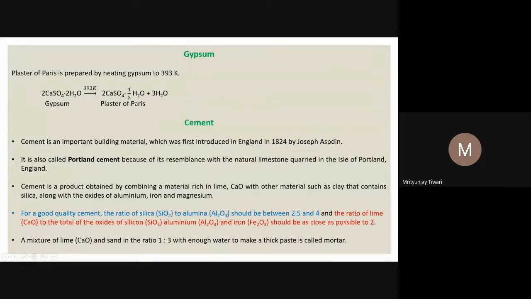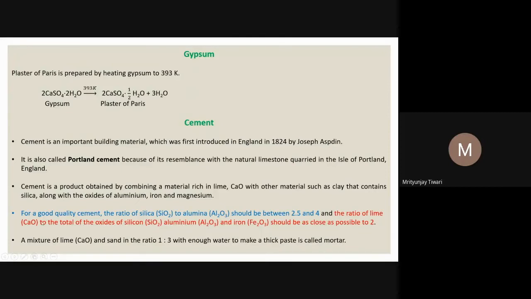And the ratio of lime, CaO, to the total of the oxides of silicon, aluminium, iron and magnesium, all the oxides other than the oxide of calcium, is that the CaO should be twice the sum of the oxides of all the other elements. So it's a 2 to 1 ratio.